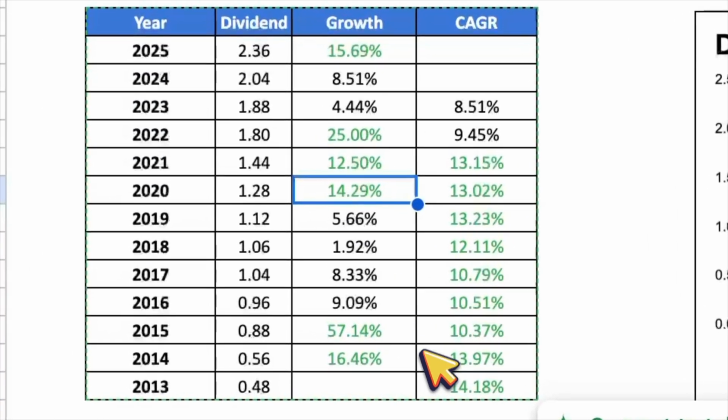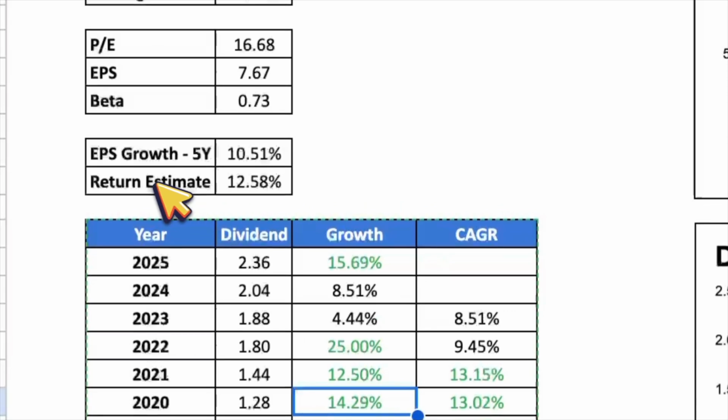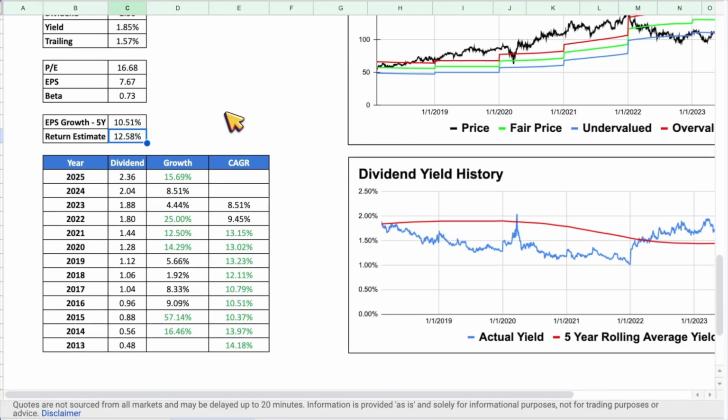Just above this table, we have a forward-looking total return estimate, which is 12.58% for Abbott Labs. This is a long-term, 5-year return estimate based on the forward dividend yield, Abbott's projected earnings growth rate with a margin of safety, and a potential return to fair value based on Dividend Yield Theory.